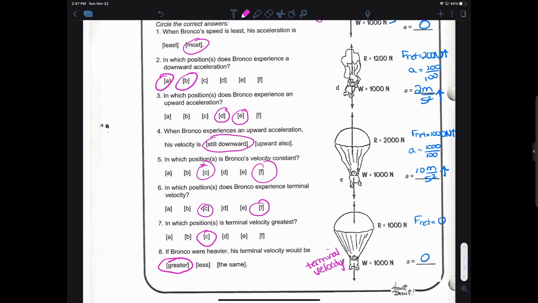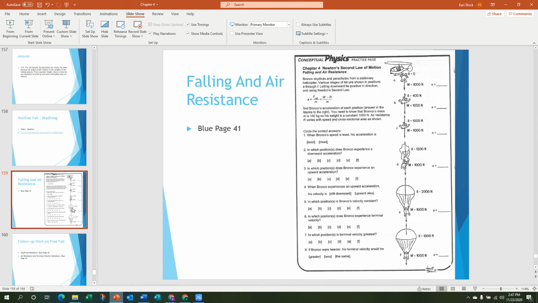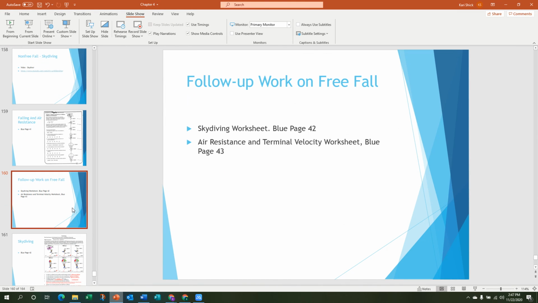So now that you've worked through this sheet, I'm going to have you work through a couple more things on your own, and then we'll go over the answers in the next video. So go through pages 42 and 43. It's the same process, the same type of information. You're looking at this exact same thing, just on a different worksheet.